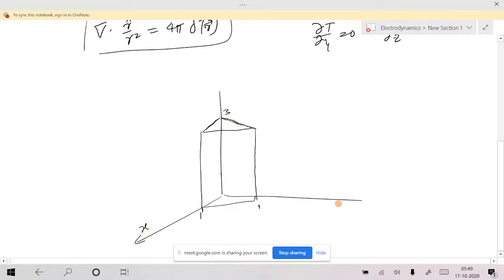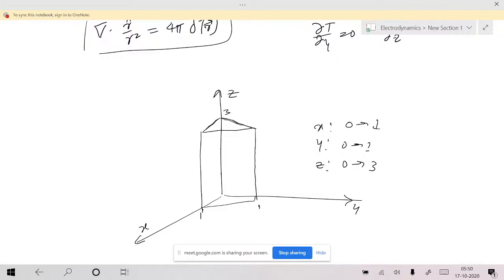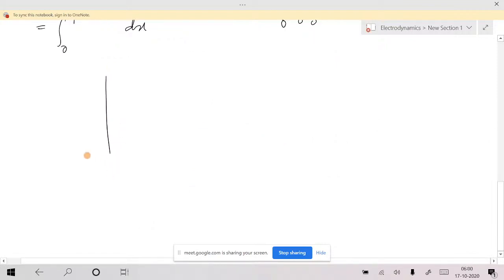Now this is x here, this is y here, this is z here. If you take x running from 0 to 1, y running from 0 to 1, z running from 0 to 3, that will cover a cuboid region, that will not cover this region. Here I have dx dy, one infinitely small area, which is nothing but dx into dy. This area is dx into dy.